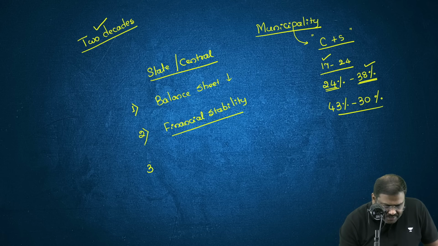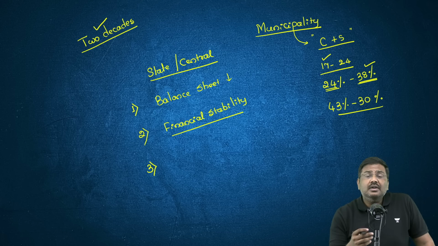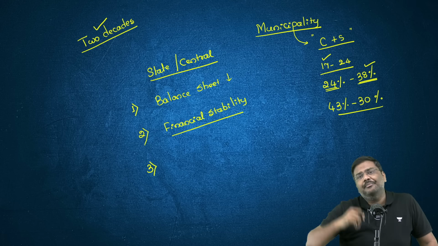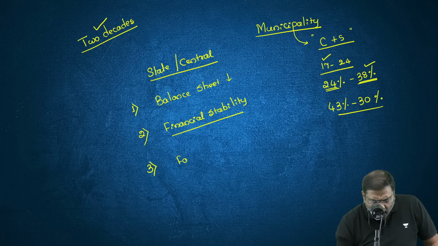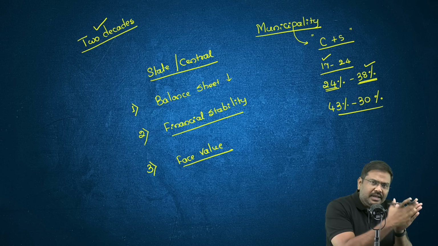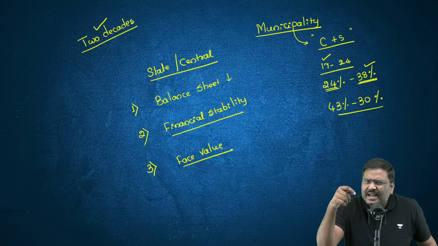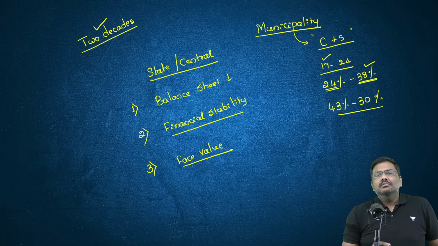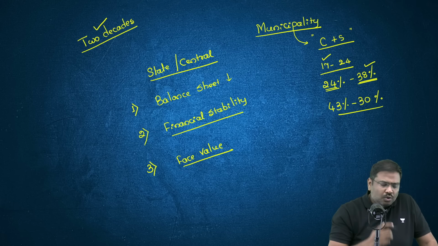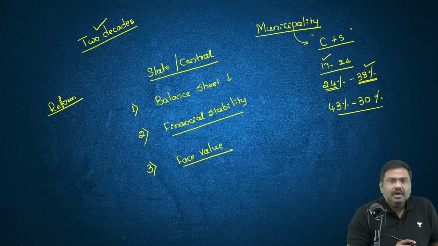The third very important reason, earlier it was more of a reason, but currently I'll tell you the reforms as well. Earlier, the face value of these particular bonds was very, very high. It was pegged at 1 lakh rupees. Face value essentially means the value which you will have to pay, which is printed on the instrument. So the face value was very high, and a lot of the investors could not afford it. But now the face value has been reduced. I'll come to what kind of reforms have been introduced in recent times in order to promote the municipal bonds.